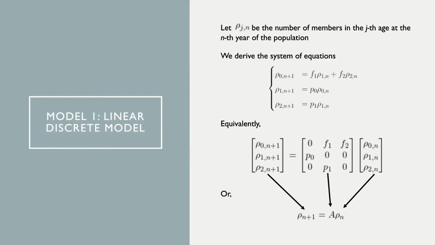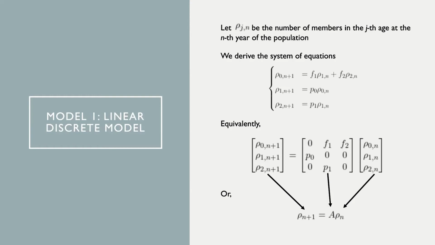And then the number of birds at age i plus 1 in the year n plus 1 will depend on the net population of birds at age i in the year n, and also the rate of changing from age i to i plus 1. So we have the two equations below. And so equivalently, we can see that this system of equations can be rewritten as this matrix multiplication equation,